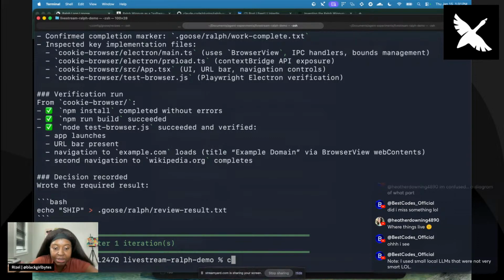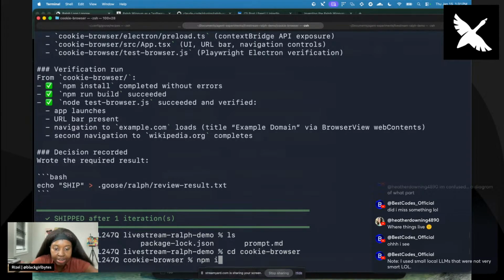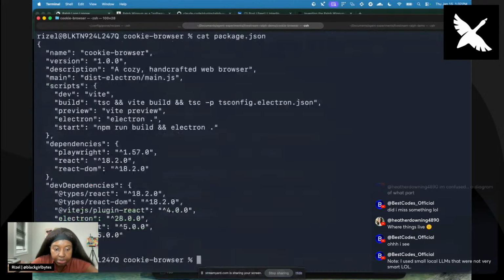All right, I guess let's look at it. I don't have much else to do here but read y'all's comments on the cookie browser, and then run it. And then, I guess if you guys have questions, hopefully I can answer them. Let's see if it actually runs. I don't even know what the package.json wants me to do. Let's do npm run start.